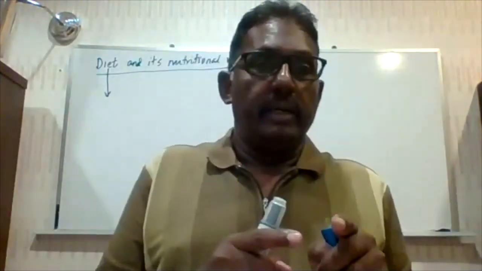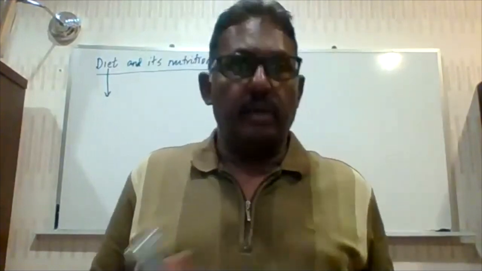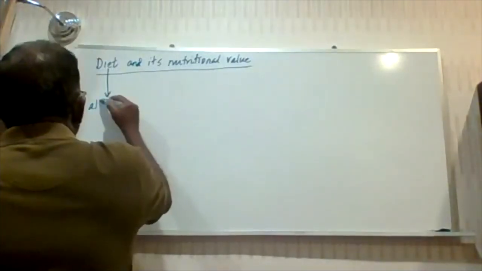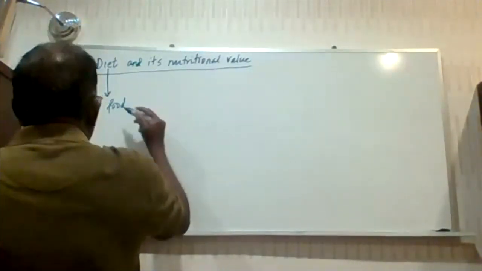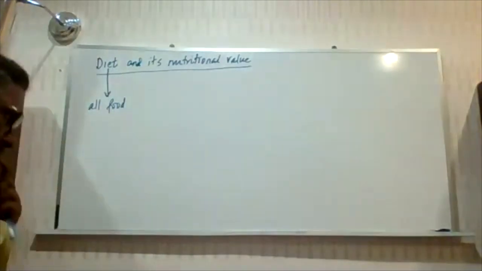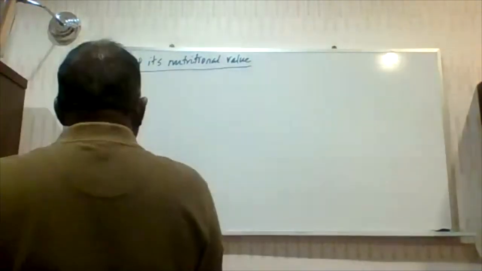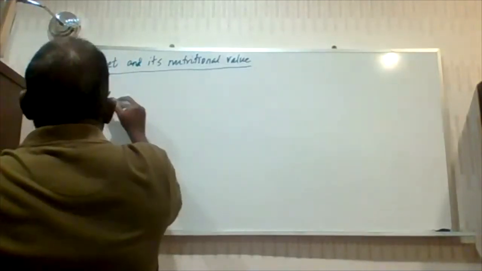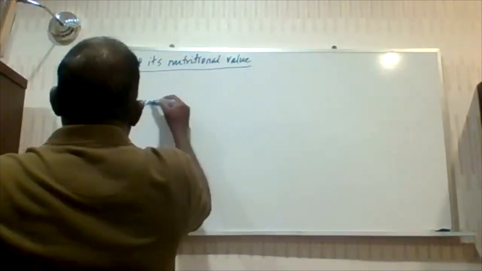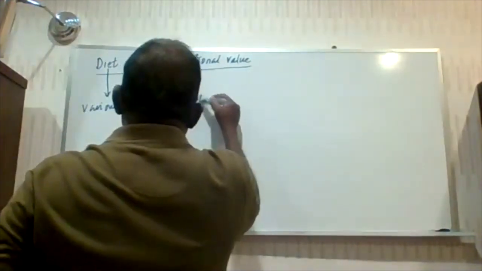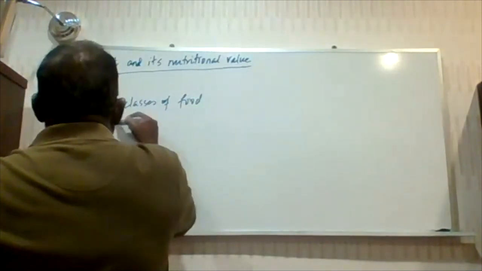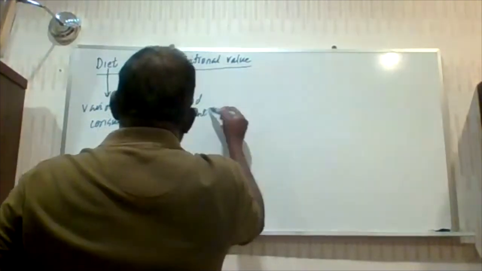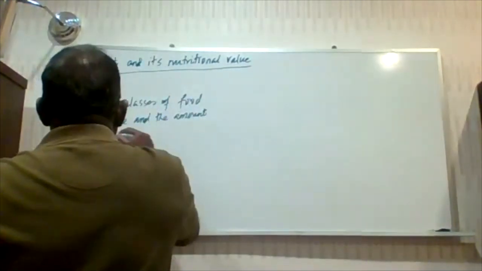From the biological point of view, diet refers to all classes of food that you consume, the various classes of food consumed, and the amount of each class consumed.